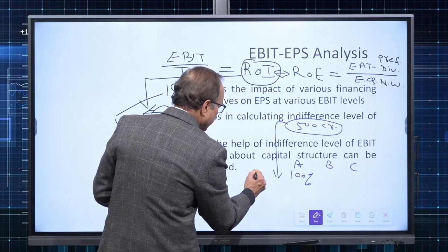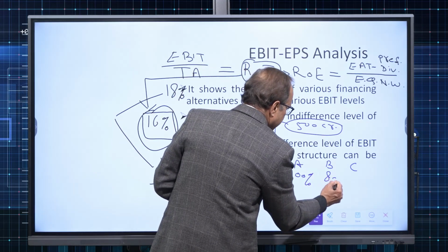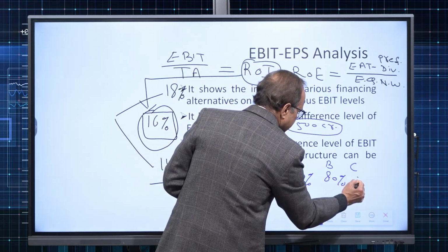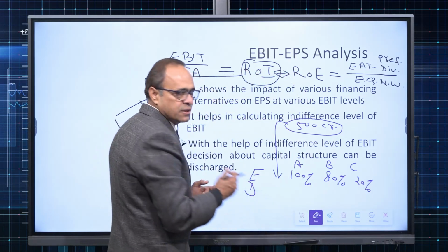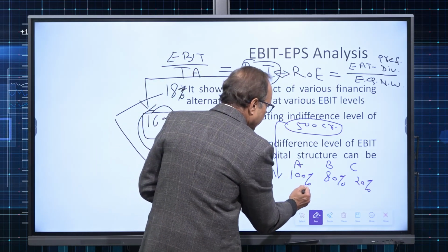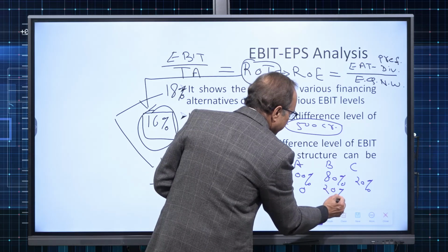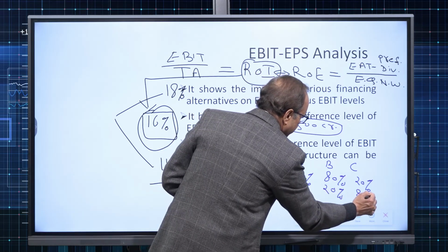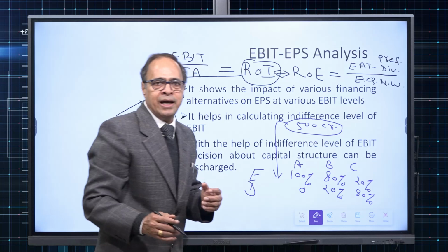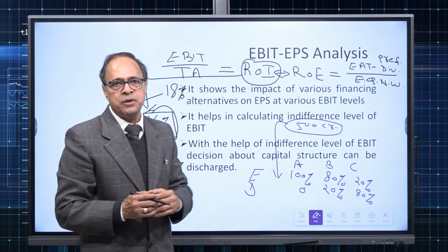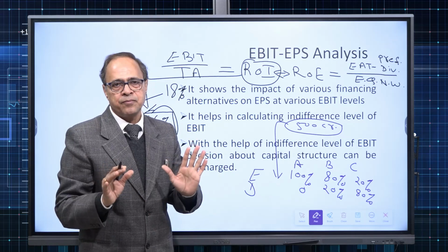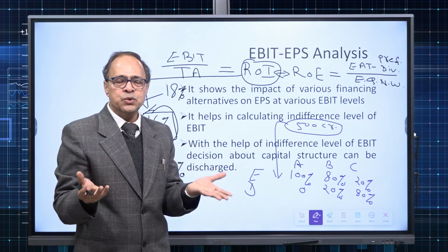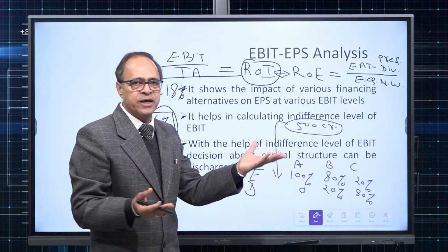B says 80% equity and C says 20% equity. It means debt will be just the opposite of that: 0 debt, 20% debt and 80% debt. Now, at a level of 500 crore of EBIT, for this company, EPS turns out to be the same. Then the company is neutral. They can go for any kind of funding.